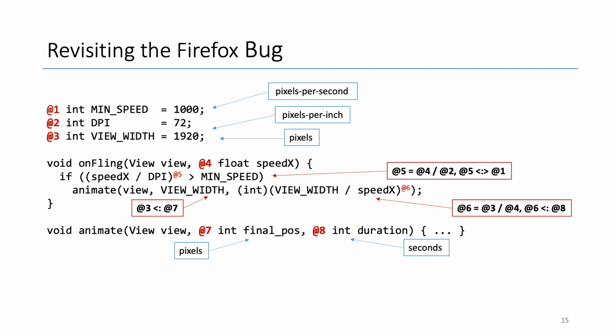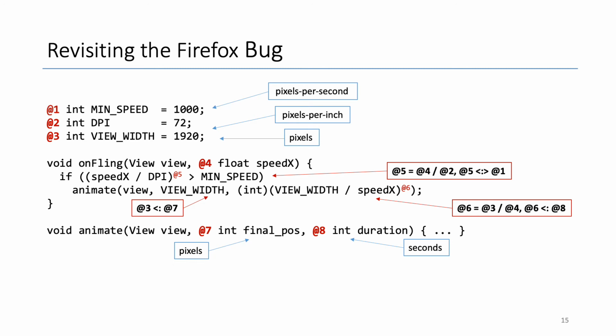Now we go back to the Firefox bug. Placeholders 1 to 8 are used to mark the locations for which types need to be determined. The blue boxes are the expected unit for each variable. The red boxes are the constraints generated at each program location.